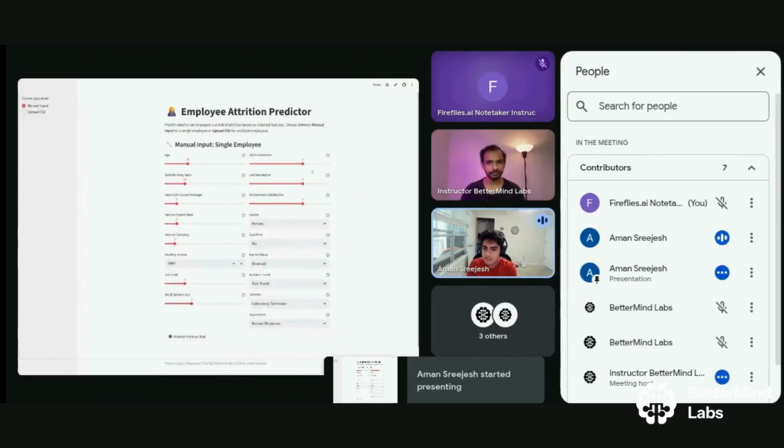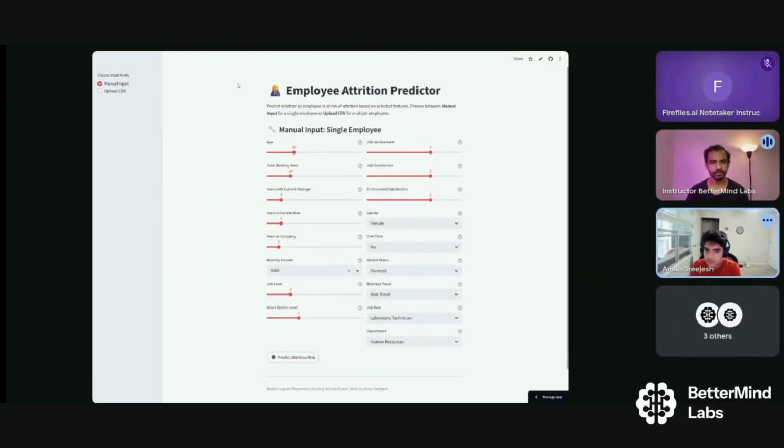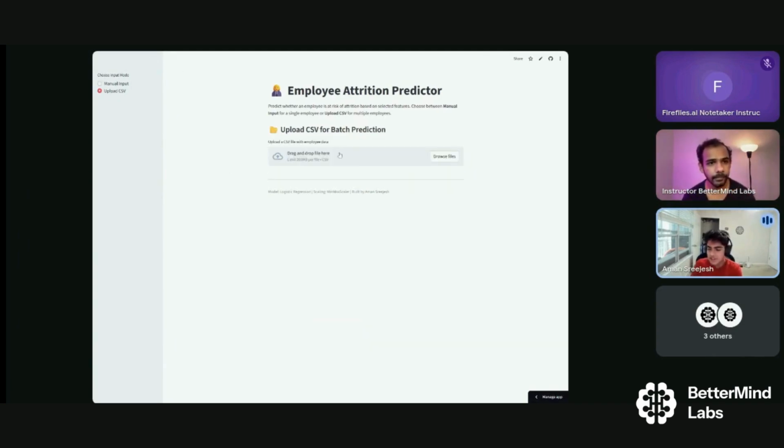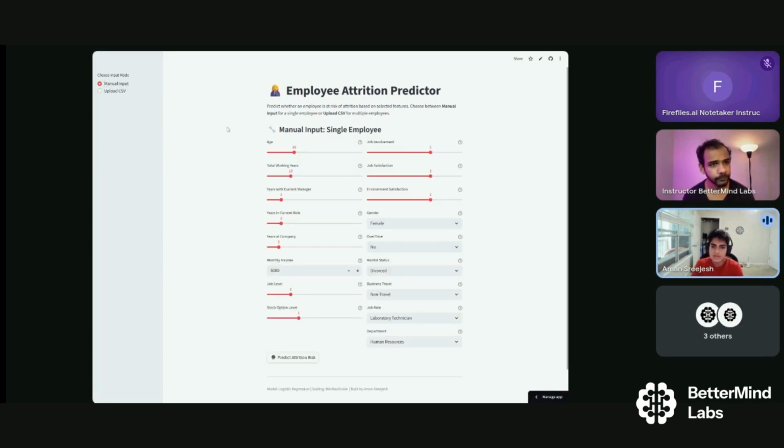Tell me if you can see the screen. Yeah, I can see this. Okay, so as I mentioned before, this is the manual employee input. For the purpose of demonstration, we're going to be using this because I don't have a pre-prepared CSV file to batch analyze. Here you can upload a CSV file and do the same thing, but I'll use the manual input for the purpose of the demonstration.